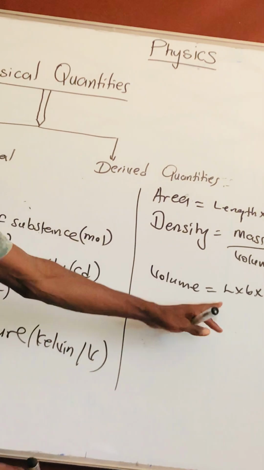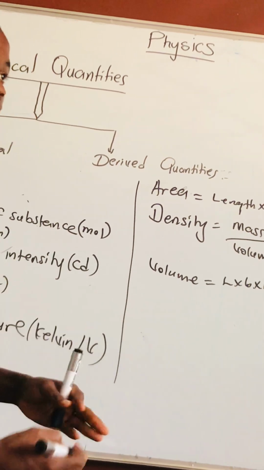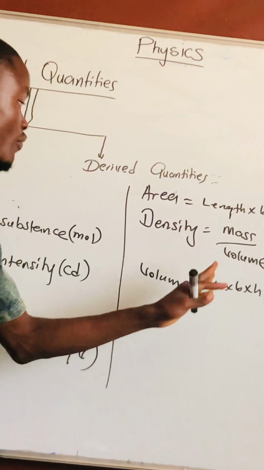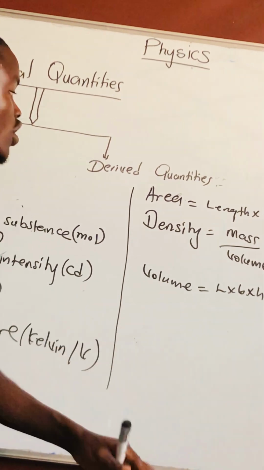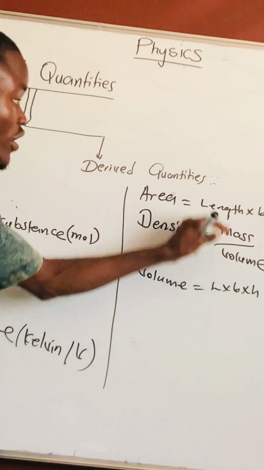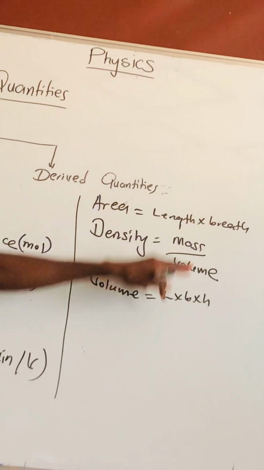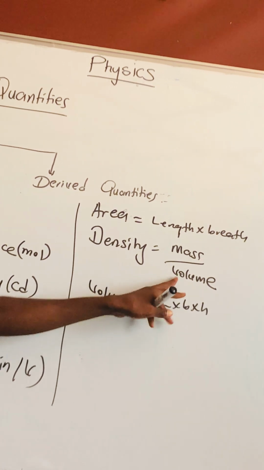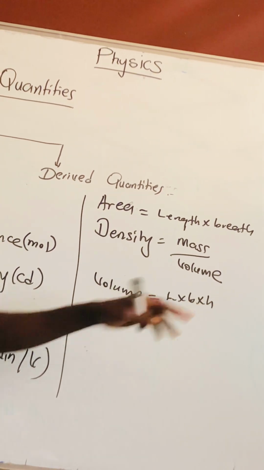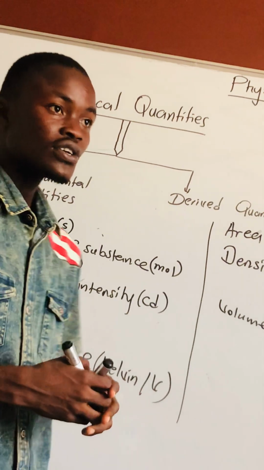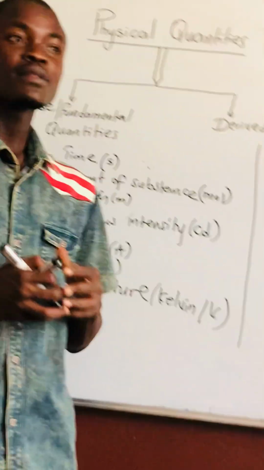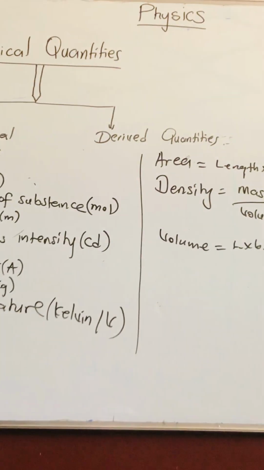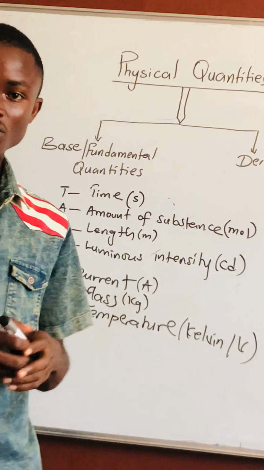So as you can see, volume is connected to three fundamental or base quantities: length, breadth, and what? Height. Look at this also. Density is being connected with what? Mass. And the formula for volume is what? Length times breadth times what? Height. Do we get the concept? I hope you understand the concept. So physical quantities are quantities that you can measure. Anything that you can measure is a physical quantity. Do we get the concept?